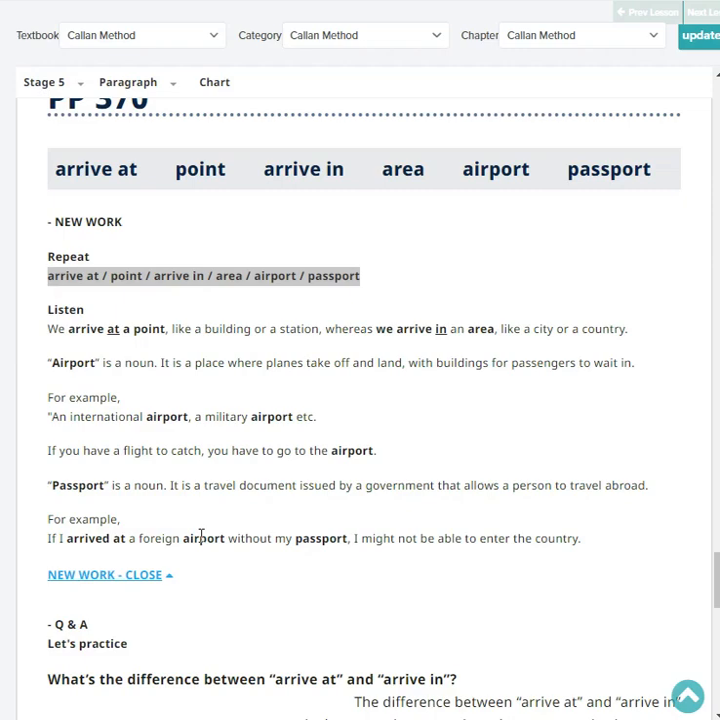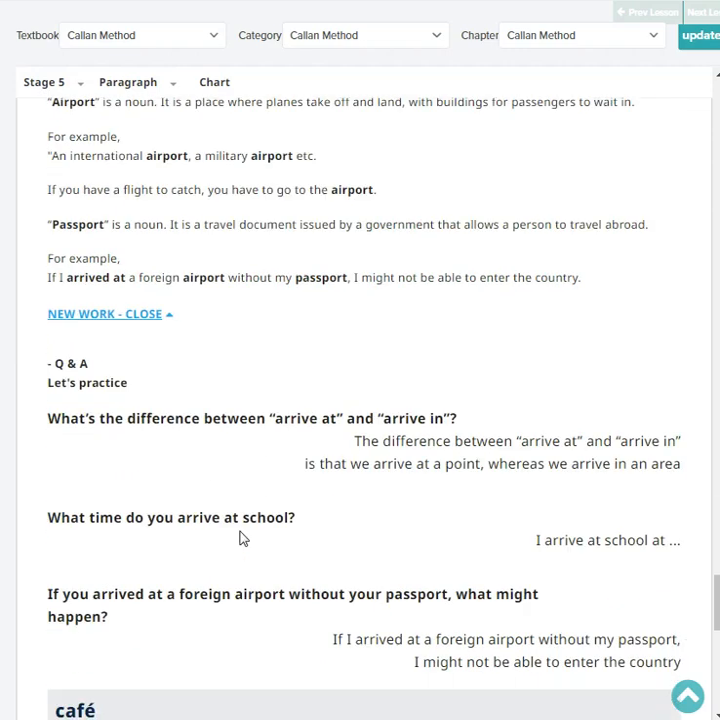Passport is a noun. It is a travel document issued by a government that allows a person to travel abroad. For example, if I arrive at a foreign airport without my passport, I might not be able to enter the country. Okay, so let's practice.